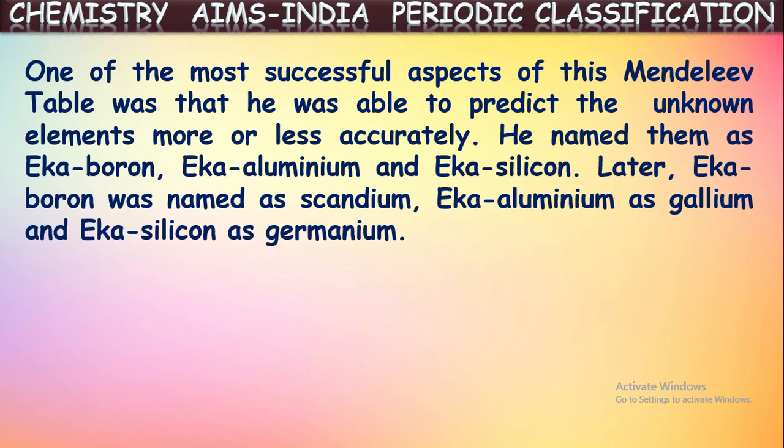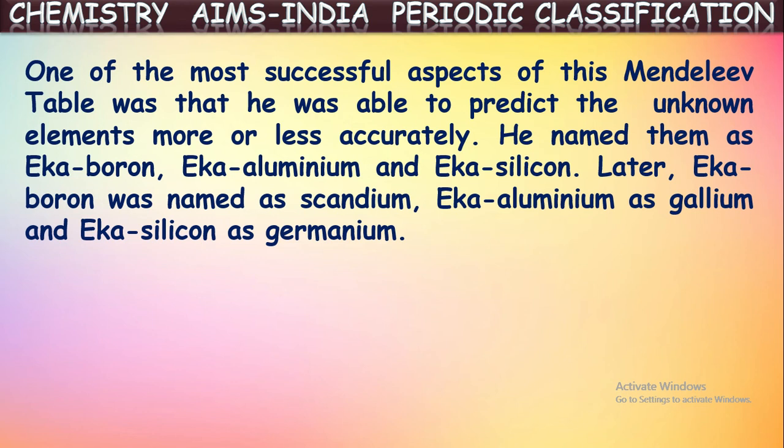As he expected, those elements were found later and they had almost the same properties as he expected. For example, he expected an element below boron in his periodic table and he named that element Eka boron. Later, as he expected, that element was found and it was named scandium, which has some properties similar to boron. And one more element he expected below aluminium, and he named that element Eka aluminium.